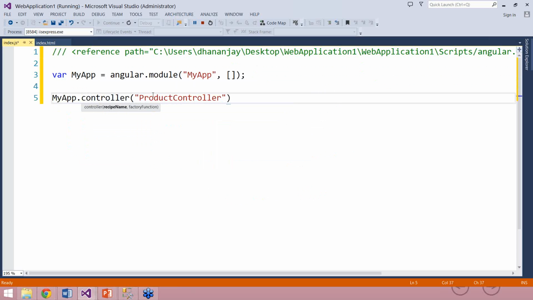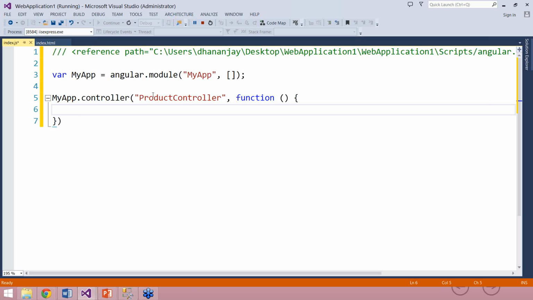So you see, I have created a controller called product controller, and a controller is always a JavaScript function, so it takes a function as a parameter. Now you can create a controller in two possible ways. I repeat, you can create a controller in two possible ways. One is by passing the $scope object to your controller, and second by using the controller as syntax.